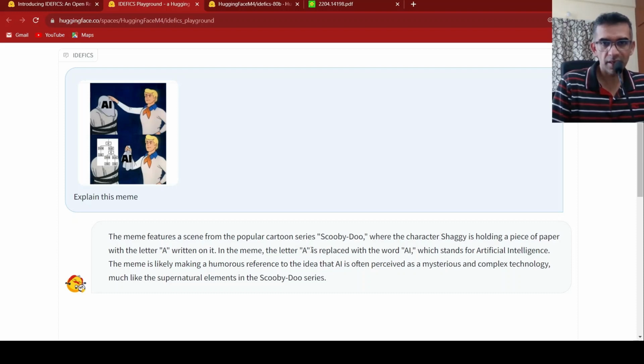In the meme, the letter A is replaced with the word AI, which stands for artificial intelligence. The meme is likely making a humorous reference to the idea that AI is often perceived as a mysterious and complex technology, much like the supernatural elements in the Scooby-Doo series. This explanation is fine. A couple of times when I tried with this particular meme, I did not get this explanation. This time it has done a good job.